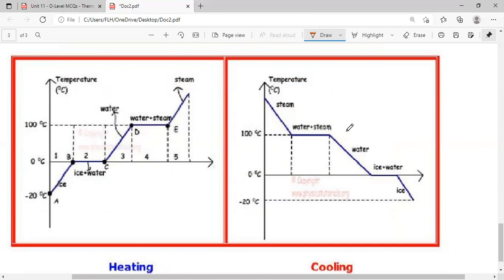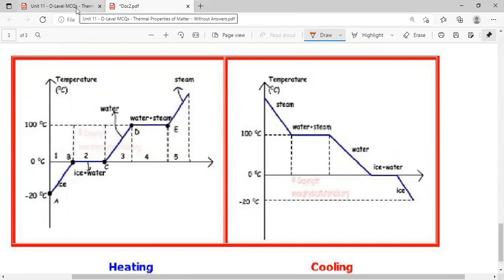And whenever temperature decreases, it means that cooling curves are there. Single state, steam or gas is there. Gas plus liquid is there. Liquid is there. And then liquid plus solid, and then solid is there. So I hope that I have briefly explained the topic.